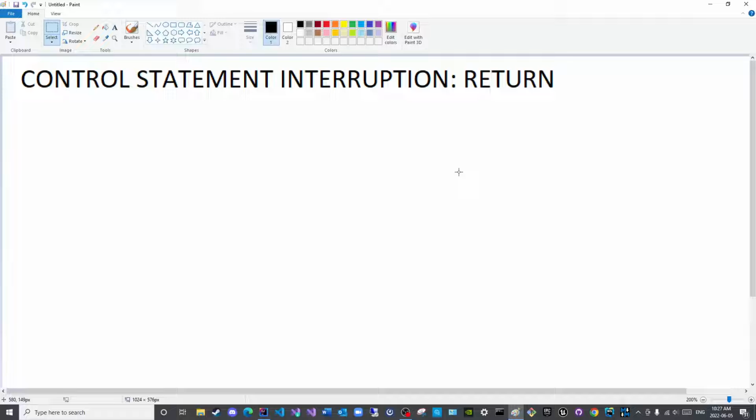In this video we will cover control statement interruptions using the return keyword. We have covered interruptions for loops. Now we will cover interruptions for control statements, particularly the if statement, because the break keyword is used for the switch statement. However, the return keyword is used for the if statement.